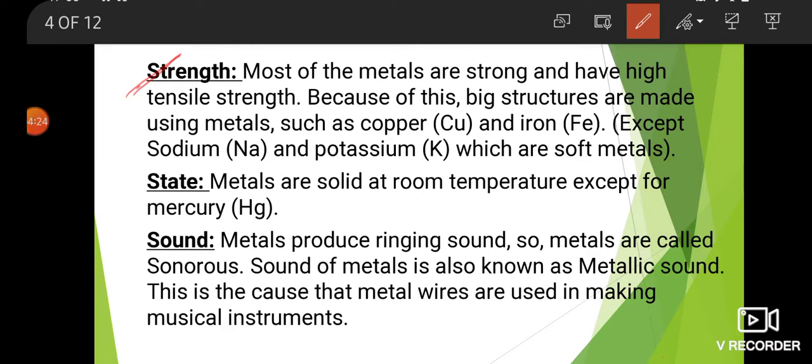Next is state. Here, metals are mostly solid at room temperature, but mercury is in the liquid state at room temperature. Next is sound. Metals produce a ringing sound, so metals are called sonorous. The sound of metals is also known as metallic sound. This is the cause that metal wires are used in making musical instruments.